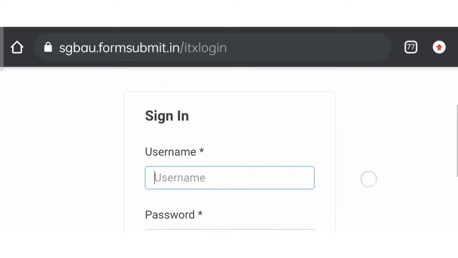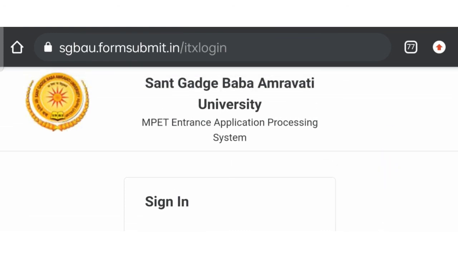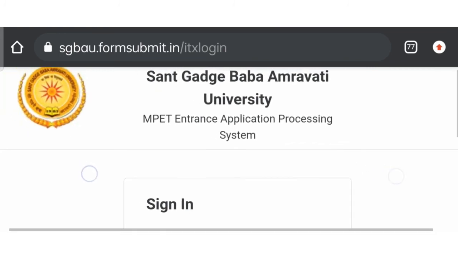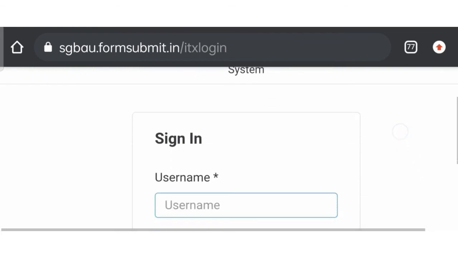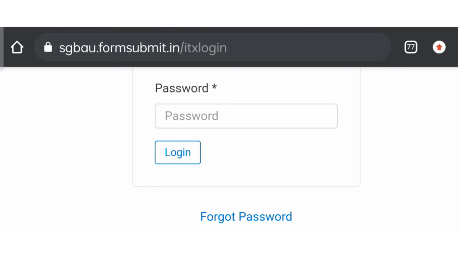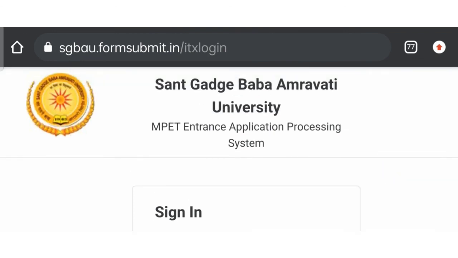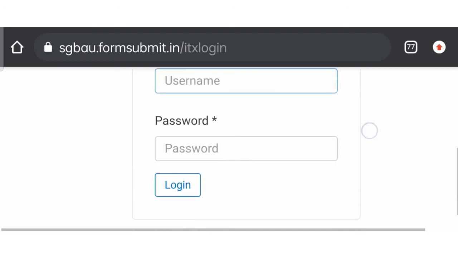Now the most important thing, after all these instructions, the next part is filling the application form. We have to sign in, and before that you should register yourself if you are a new user. Then log in through the required credentials like your email or username and password. After login, you will see the home page of your online application form. The required documents and instructions are given, and then you can start filling the form.